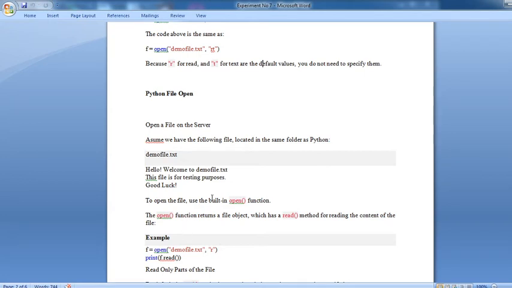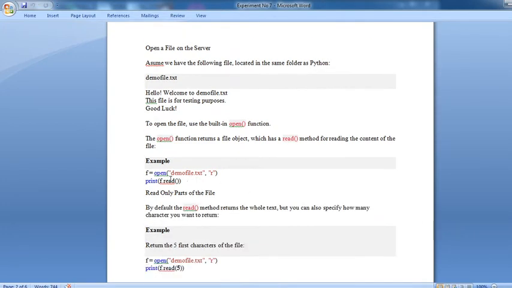Now to open a file, use the built-in open function. The open function returns a file object, which has a read method for reading the content of the file. For example, f equal to open demo_file.txt, r, then print f.read. That means if you want to open that particular file and read it, you can use the f.read command.